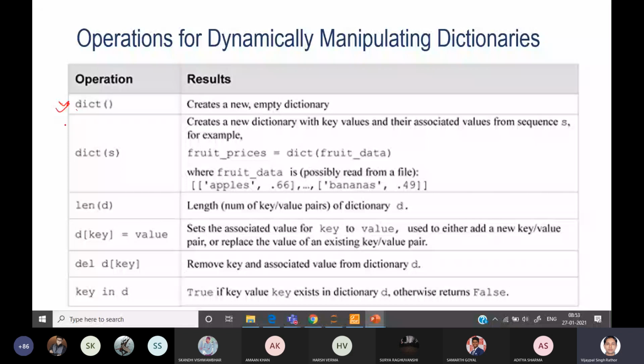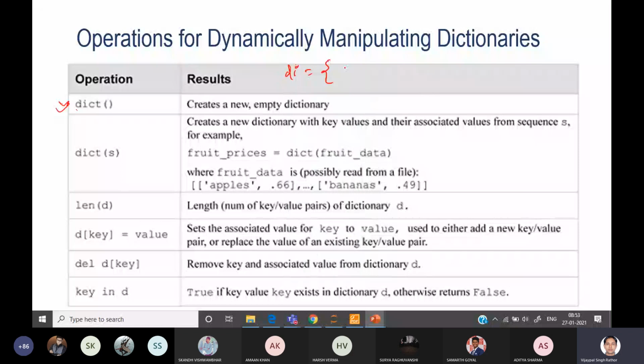One is a key, so k1 I am associating, and then the corresponding value you can give, v1, or something else, whatever you want. Now comma, and then k2, a new key, and then you can associate a new value. Like that you can create.